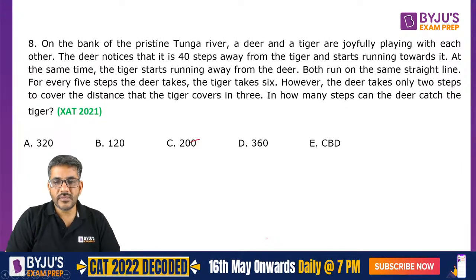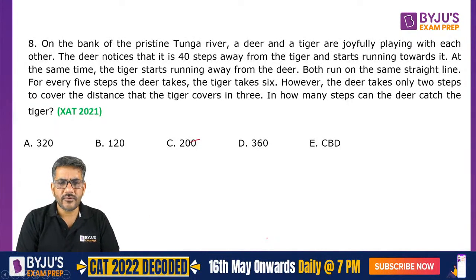ZAT 2021 question. So not the recent one, which is ZAT 2022. So I've taken a question from 1 year before that. Ram says C. Okay, Ram.